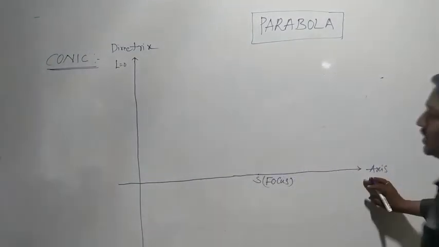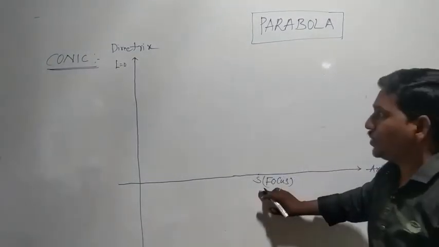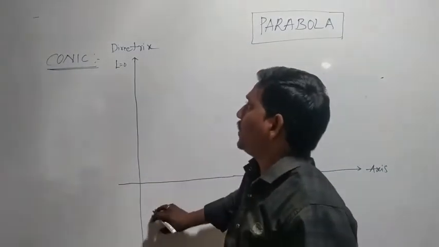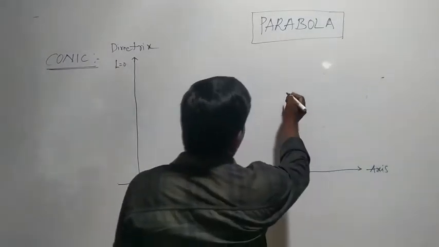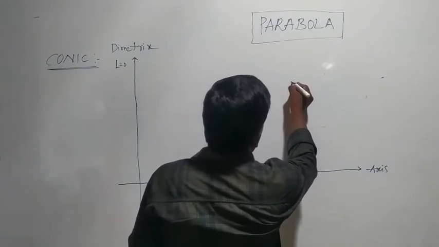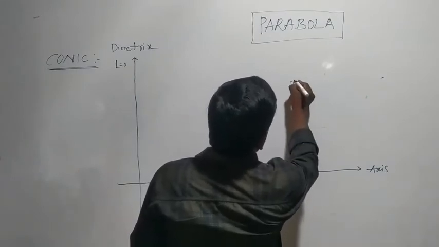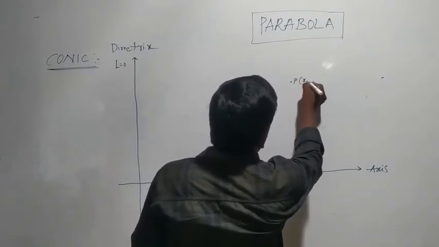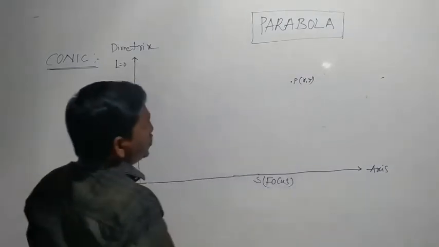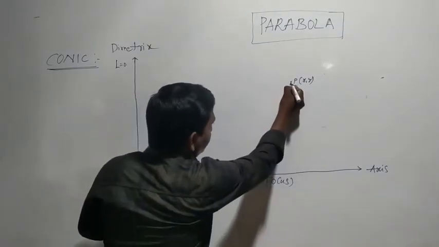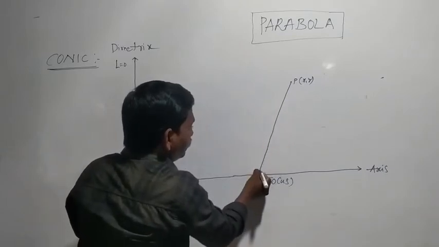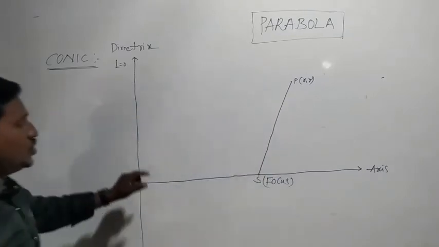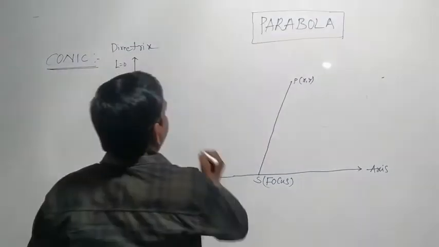The line passing through S that is perpendicular to the directrix is called the axis. Take any point P on the plane, P(x, y), and join P and S.